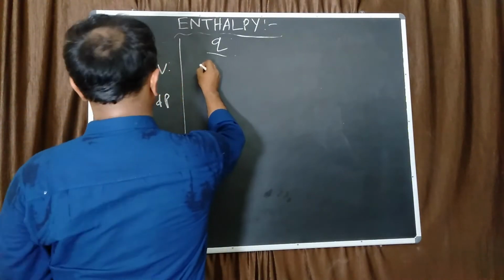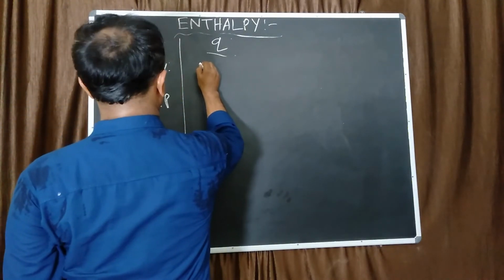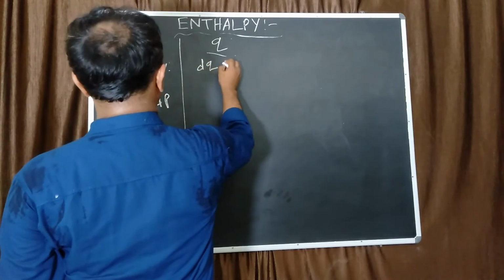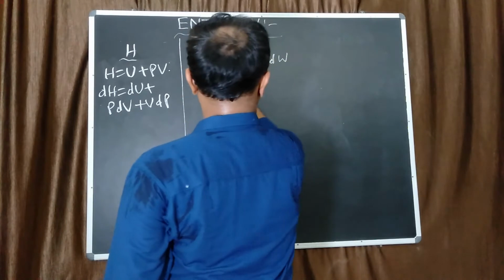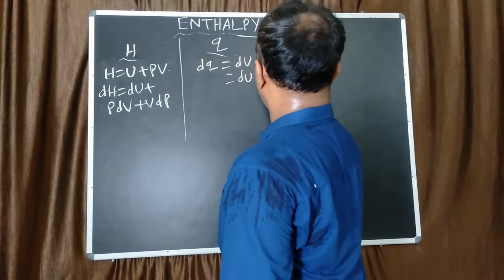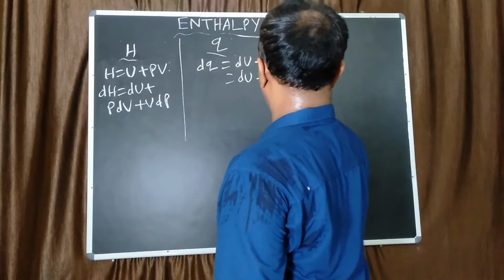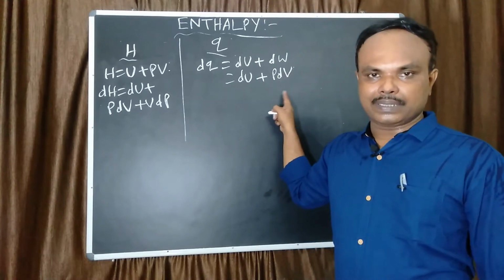And Q is obtained from the thermodynamics first law: dQ equals dU plus dW, or dU plus PdV. So here volume is the only variable, pressure is constant.